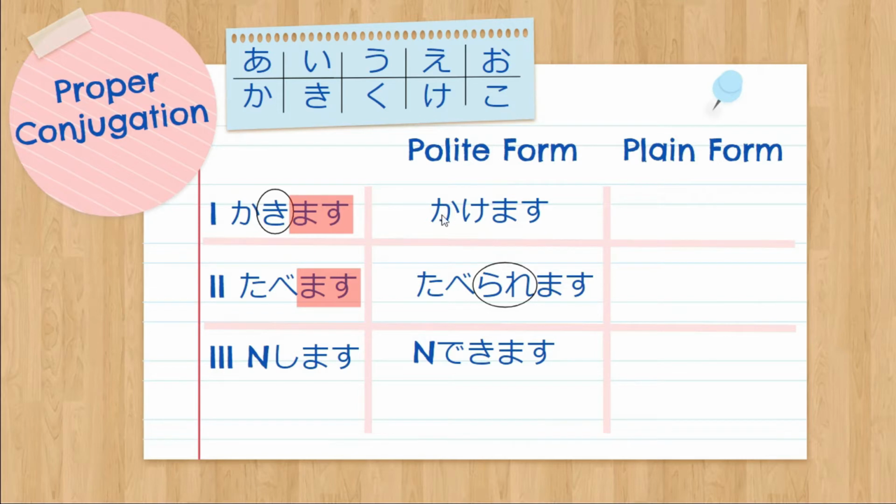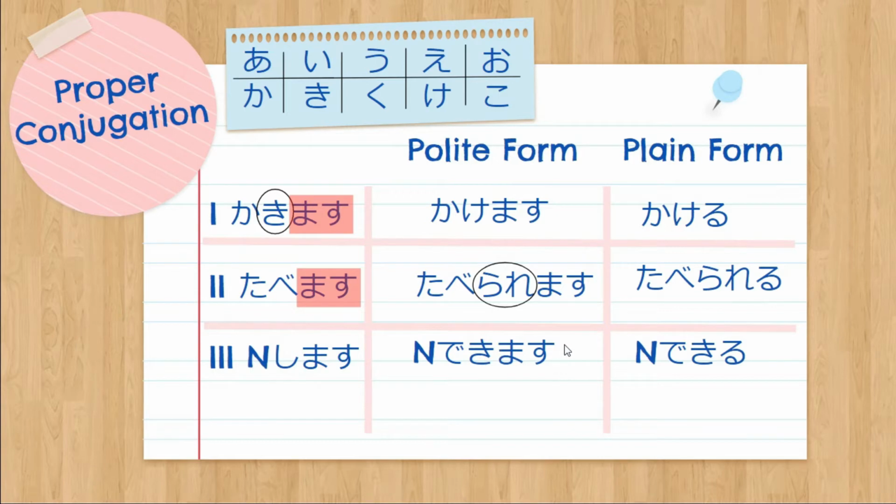From kakemasu, its plain form is kakeru. We just remove masu and add ru. Same with this one. Taberaremasu, we just remove masu and add ru. Taberareru. And lastly, noun dekimasu, we just remove masu and add ru. It becomes noun dekiru. Again, once you have already conjugated the verb to its potential form and you want to change it to its plain form, you just consider it as a group 2 verb because it ends with an E sound, which is the rule for conjugating to plain form.